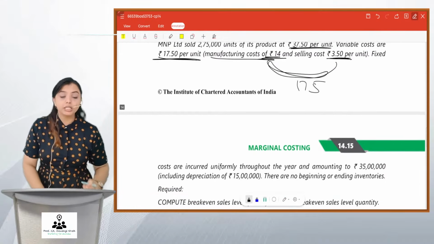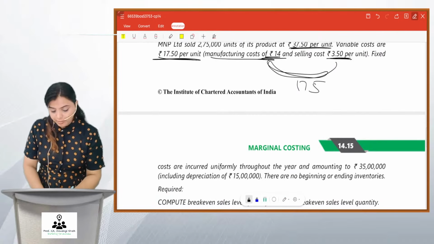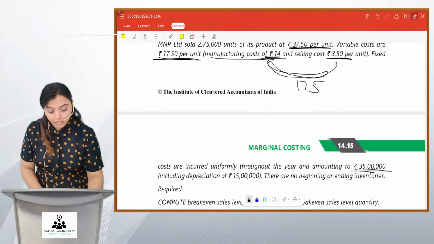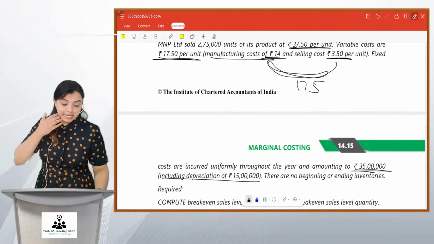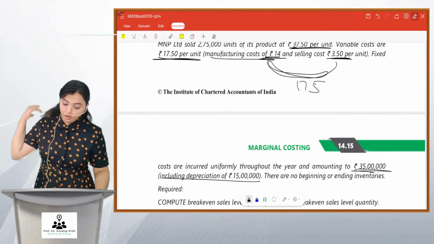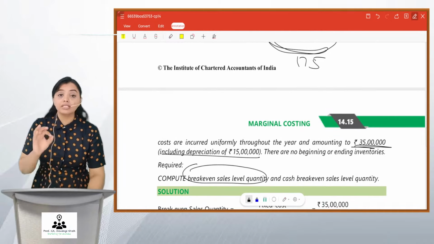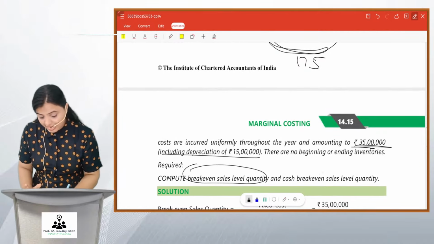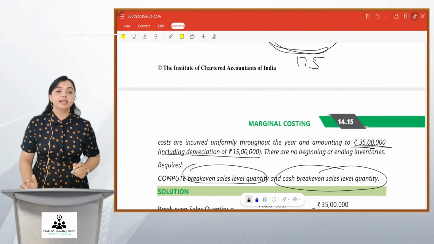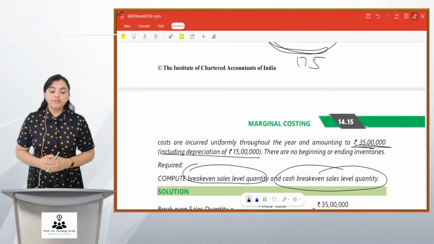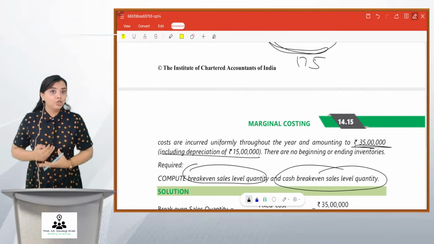Fixed costs are incurred uniformly throughout the year, amounting to 35 lakhs, including depreciation of 15 lakhs. There are no beginning or ending inventories. Compute break-even level of sales quantity and cash break-even sales level quantity. So friends, they want BP in units.